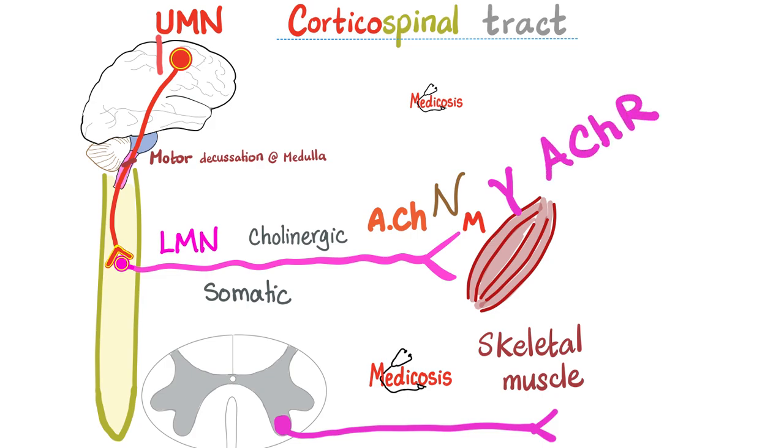Where does polio hit? Polio hits me here at the anterior horn cell. How about myasthenia gravis? It hits me here at the nicotinic NM or acetylcholine receptors. How about Lambert-Eaton myasthenic syndrome? It hits me here at the axon terminalis, the presynaptic voltage-gated calcium channels.